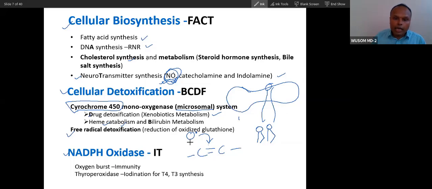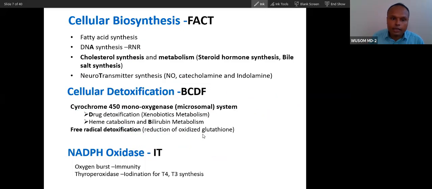Because of that, this NADPH, indirectly, not directly, indirectly through glutathione, will reduce this. And that is how this NADPH maintains the membrane integrity. It maintains the membrane integrity. So this is the function of NADPH. And NADPH oxidase is very important for immunity.